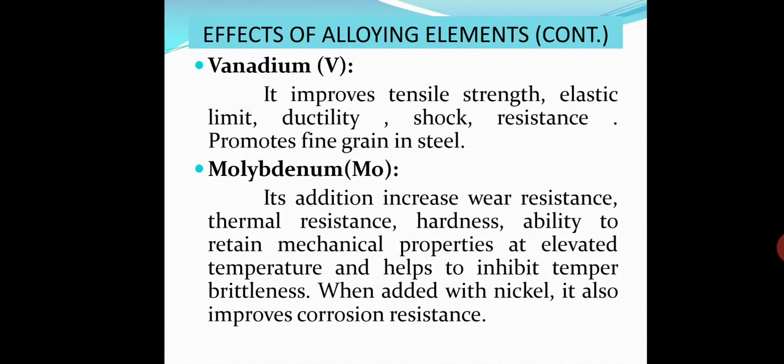Molybdenum: its addition increases wear resistance, thermal resistance, hardness, ability to retain mechanical properties at elevated temperature and helps to inhibit temper brittleness. When added with nickel, it also improves corrosion resistance. So these are the important alloying elements which are commonly added to tool steel or special alloy steel.